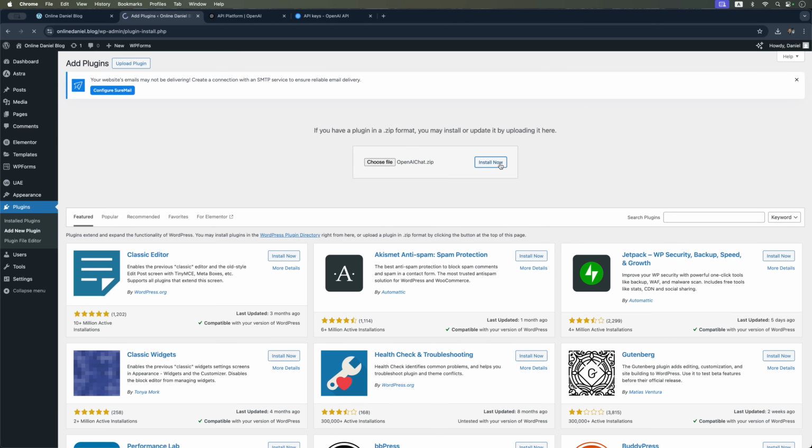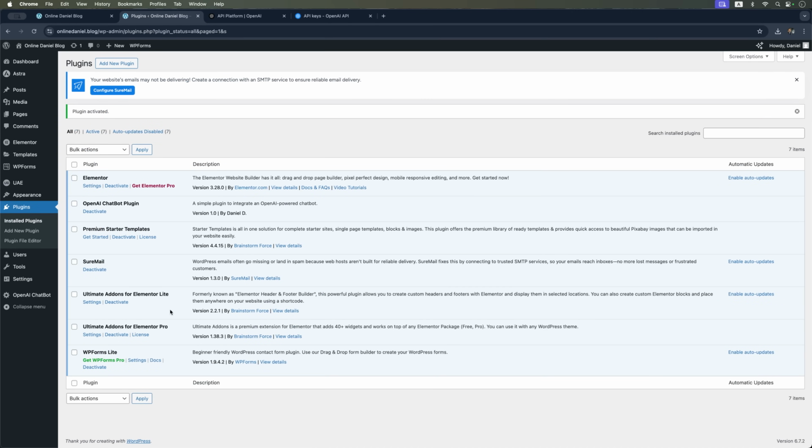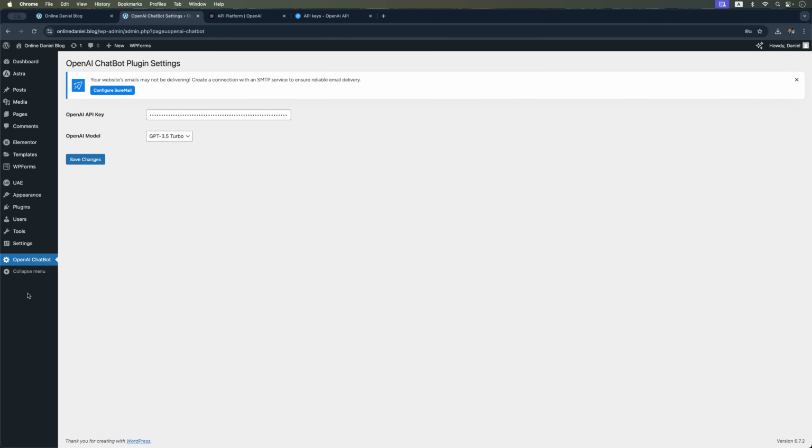Next, we'll install the plugin, activate it, and now we see it listed among the active plugins in WordPress. The plugin entry also shows its version and the name of the developer. You will also notice a new menu section has appeared in the admin panel.